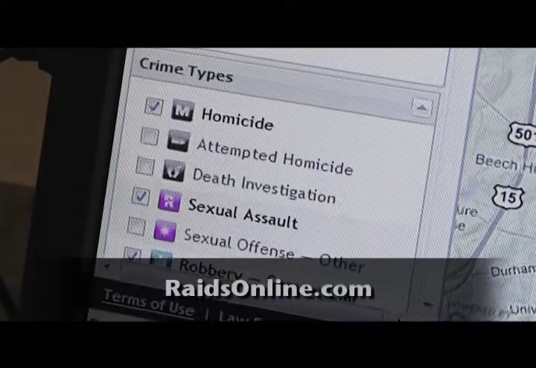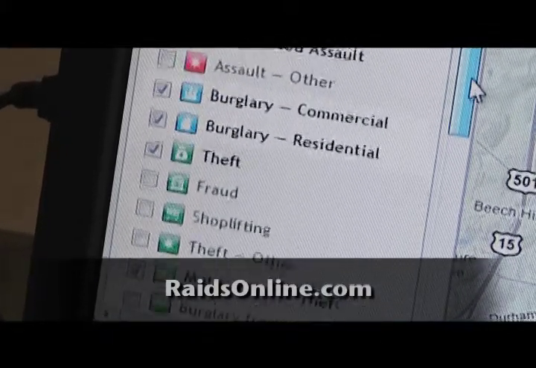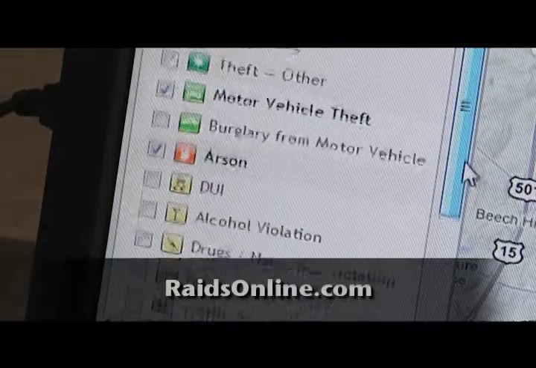To sign up for free crime email alerts or to map crime that happens near you, visit raidsonline.com.